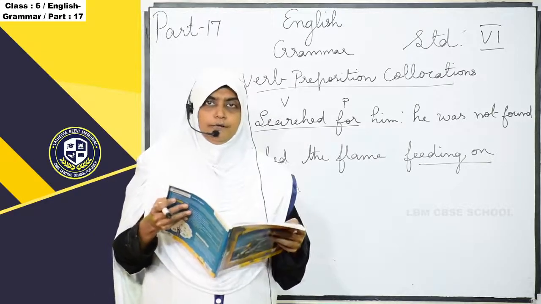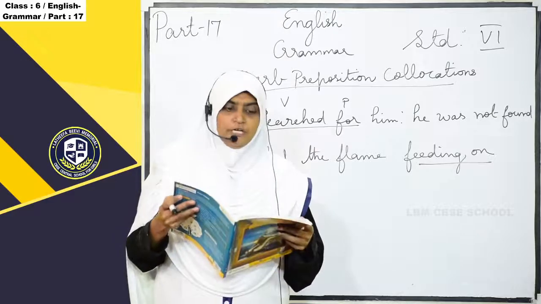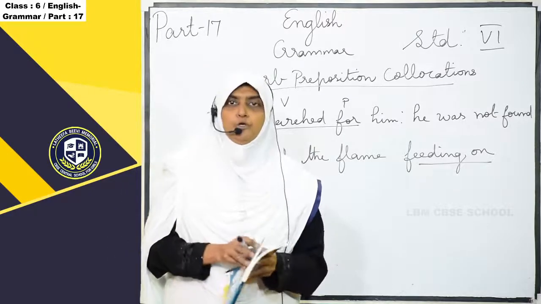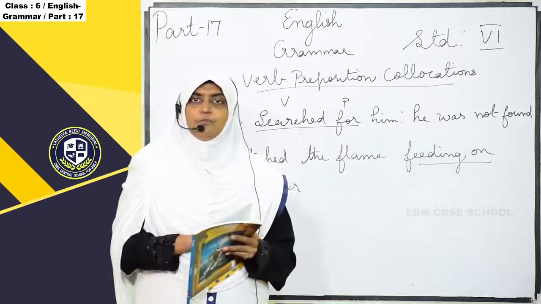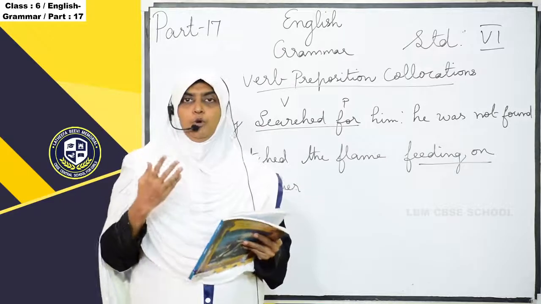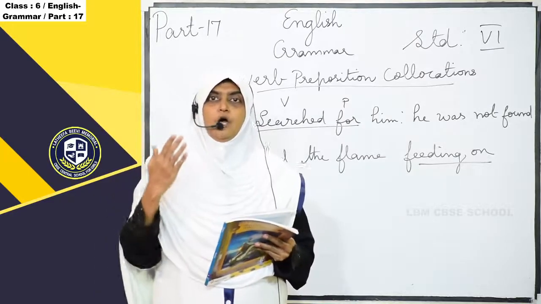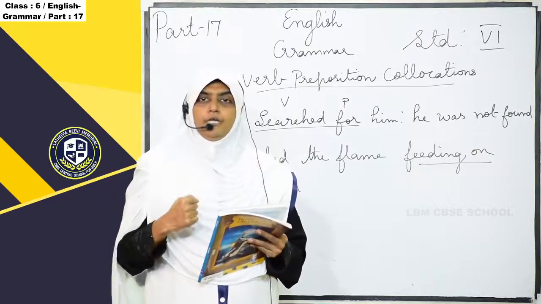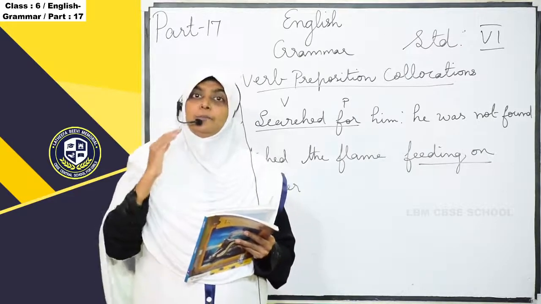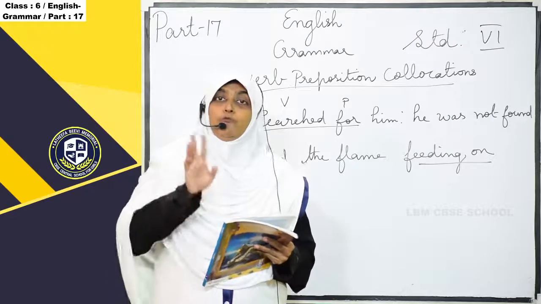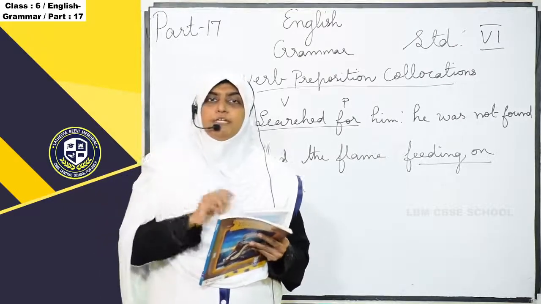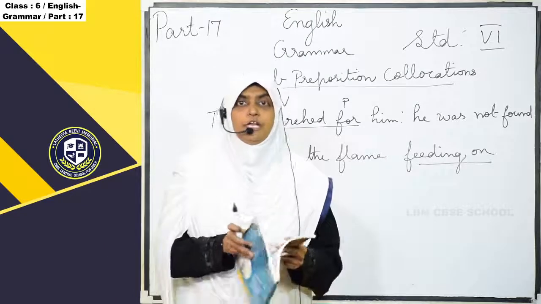Together in the sentence we call it verb preposition collocation. Verb, the doing action word, we call it a verb, and then preposition, what is the preposition? In, on, for, above, below. These are the words we call prepositions. So a verb along with a preposition we call verb preposition collocation.